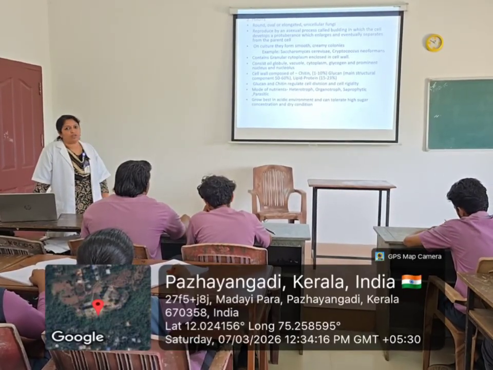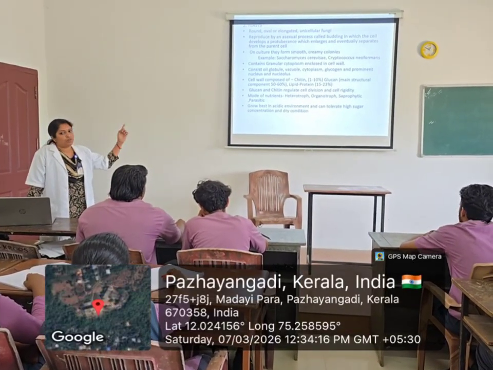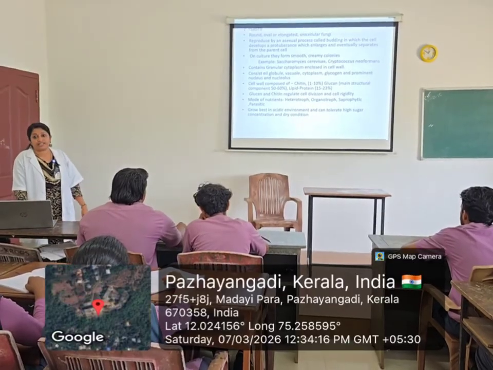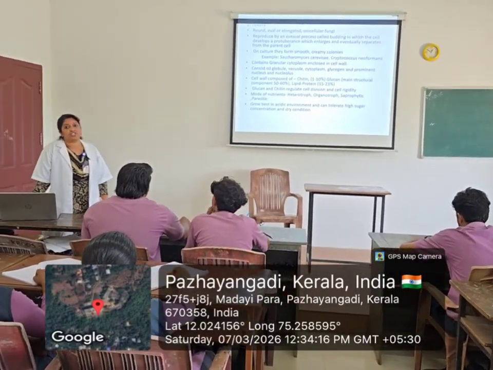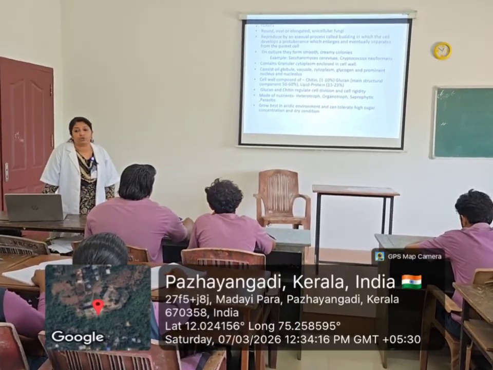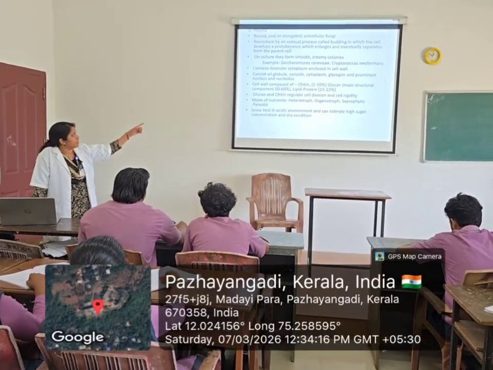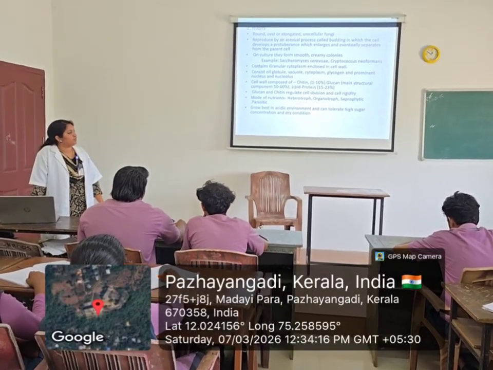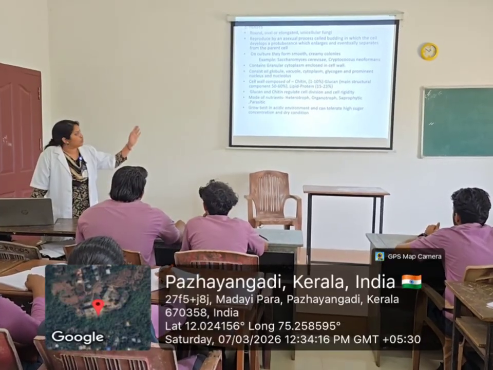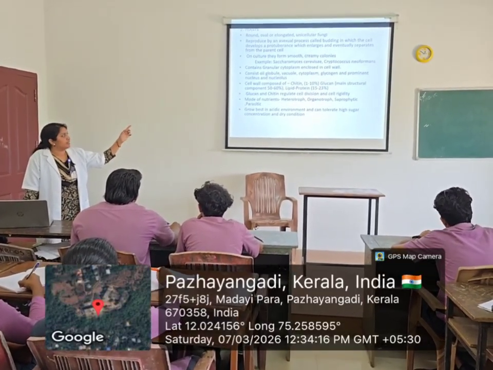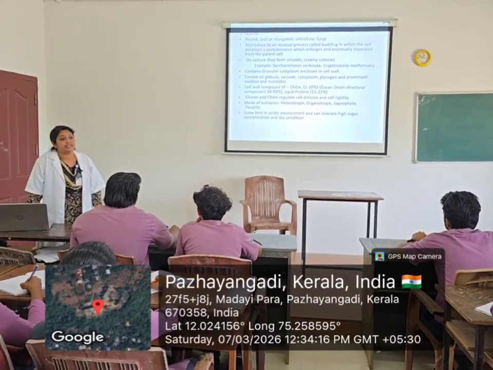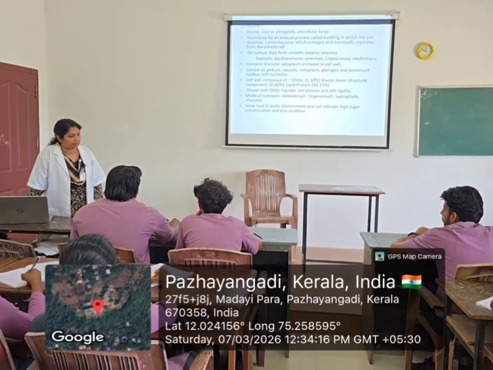Coming to the cell wall composition, like molds, here also the main composition is chitin, 1 to 10%, and another very important composition is glucan, at 50 to 60%. Due to the composition of chitin and glucan, you can see the cell division and cell rigidity.